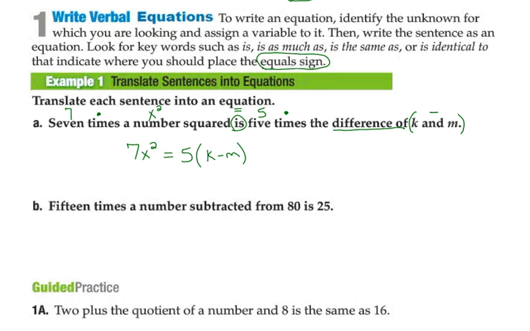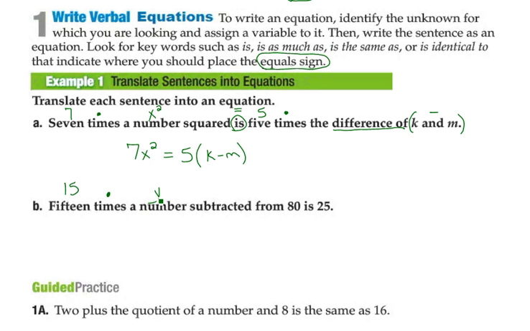So here we go. We have 15 times. Notice that I use a dot instead of x, and this is the reason why. A lot of times we use that variable x squared. So do please get used to using that dot in there to represent multiplication. Again, times the number. What number are we dealing with? We can be fancy and use y this time if we want to. Whatever variable you want. Again, it does say you assign a variable to it if it's an unknown. We don't know what that number is.